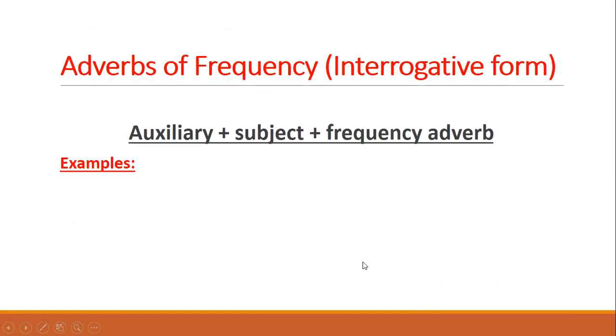All right. Moving on to the last form, which is the interrogative form. Interrogative form means the question form. How can I form a question using the adverbs of frequency? First of all, I need an auxiliary, then the subject, then the frequency adverb.